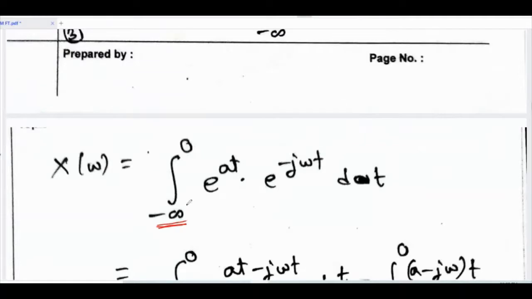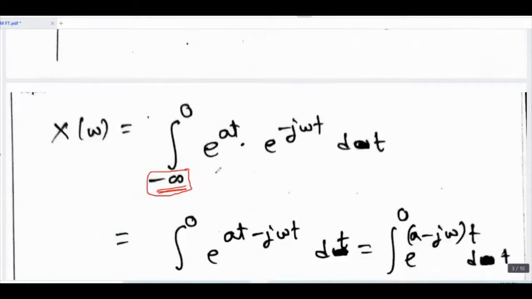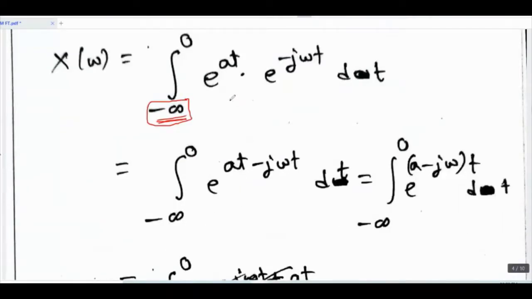Now, whenever one of the limits is minus infinity, you should not take the minus sign common from the exponential. This care you have to take. So I can combine these two exponentials. Then after that, I can take t common. And you can see one important point here: I have not taken the minus sign common.